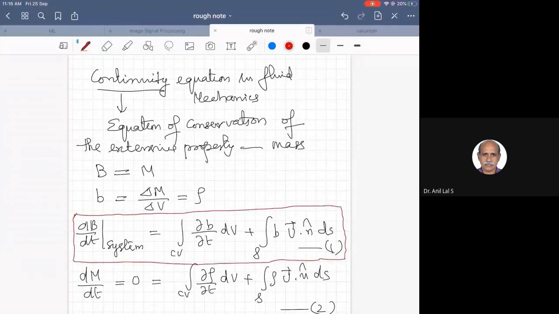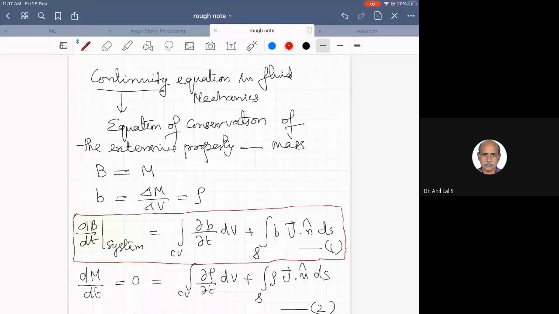So dB by dt of a fluid system, which is very close in size to a control volume and has some infinitesimal variation during a delta t time, can be related like this. This is what is called the Reynolds transport theorem.